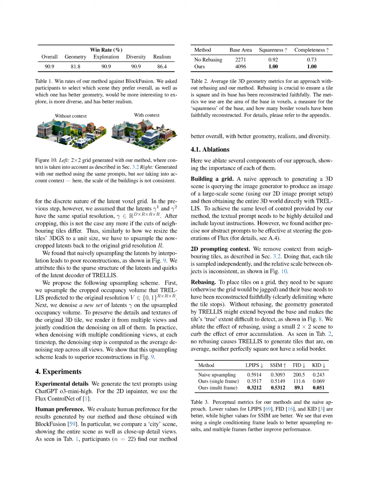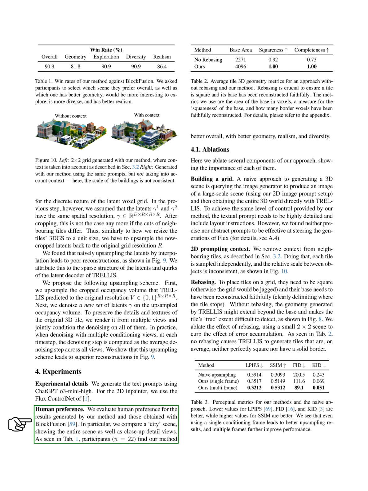Section Summary. In this section, we describe our approach to generating and refining 3D tiles by incorporating context from previously generated tiles, using a robust 3D generator called Trellis, and applying post-processing techniques to ensure consistency in size and orientation. We also detail our method for blending adjacent tiles and improving the quality of 3D reconstructions through a novel upsampling scheme that enhances detail and texture preservation.